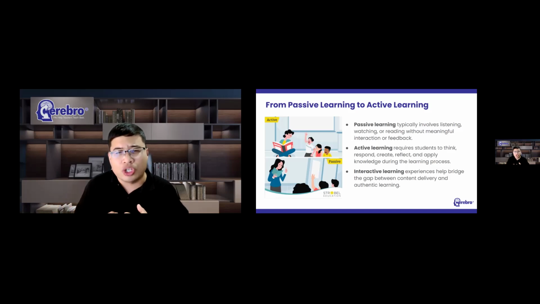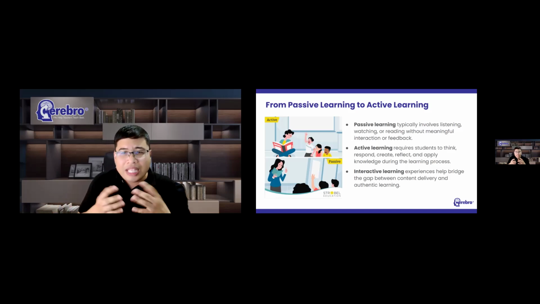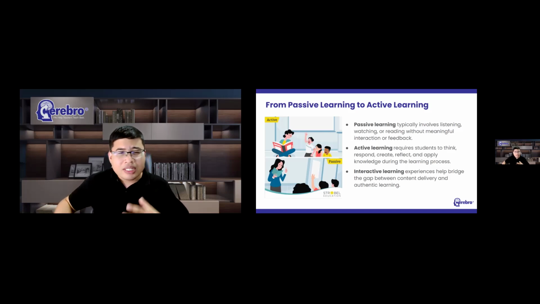Sometimes a quick reflection prompt can spark deeper thinking. Sometimes a simple interaction inserted at the right moment can completely change how students engage with content. And this is one of the reasons H5P has become such a valuable instructional tool. It allows teachers to introduce meaningful interactions without completely redesigning their lessons. You can take content you already have and make it more engaging.